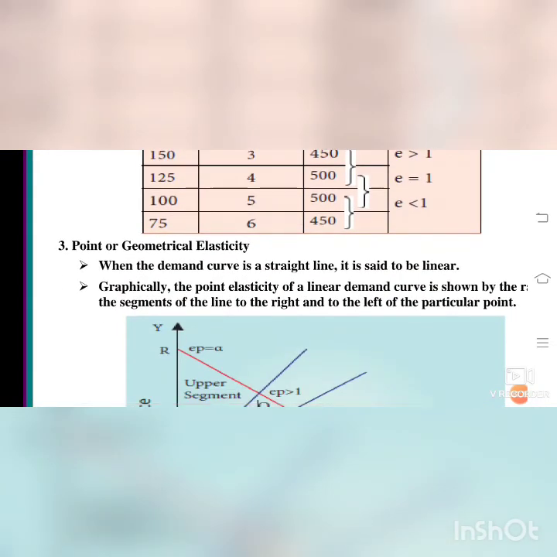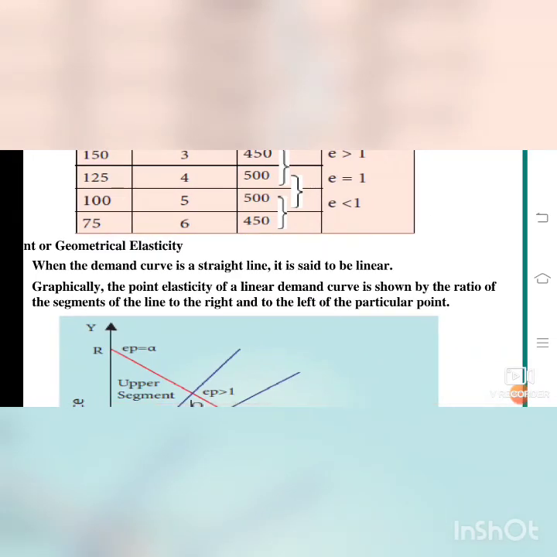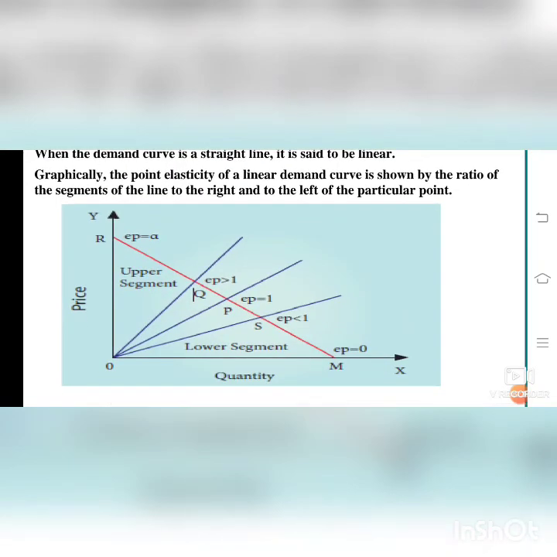Next we will go to the point of geometrical elasticity. When the demand curve is a straight line, it is said to be linear. Graphically, the point elasticity of a linear demand curve is shown by the ratio of the segments of the line to the right and to the left of a particular point. For this explanation, we will see the diagram.